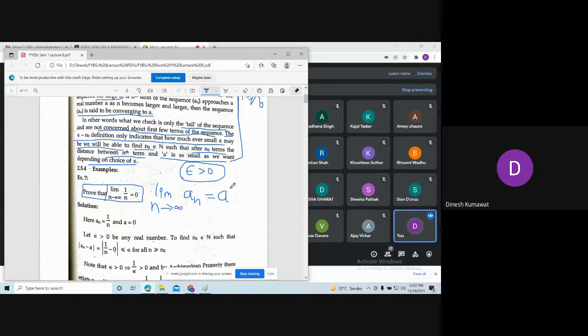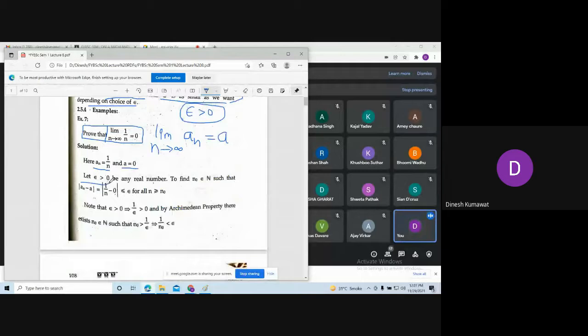So tell me, what is an after comparing? Here an is 1 by n, and a is 0.